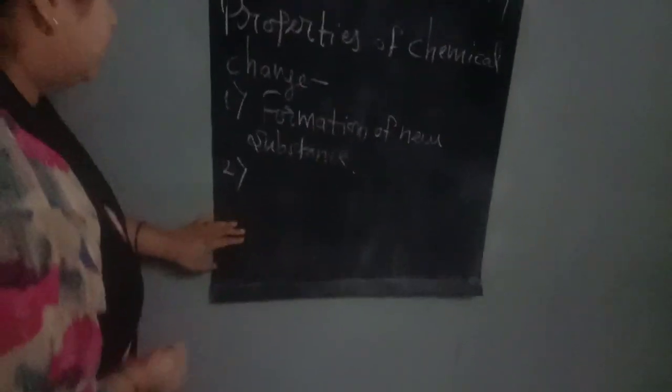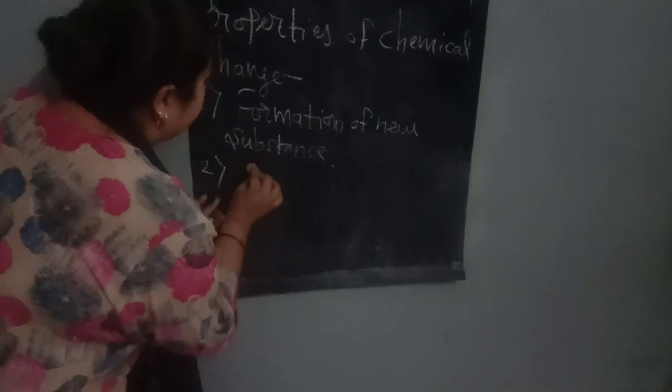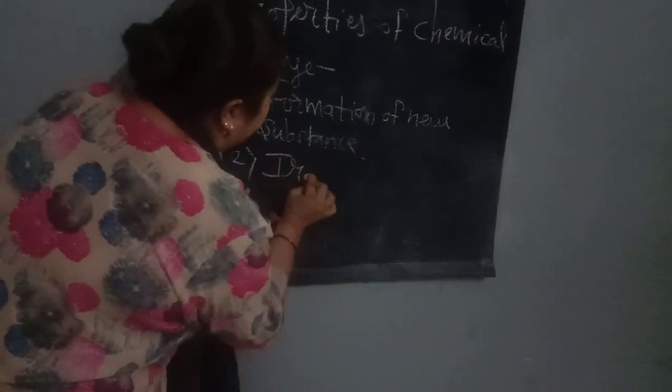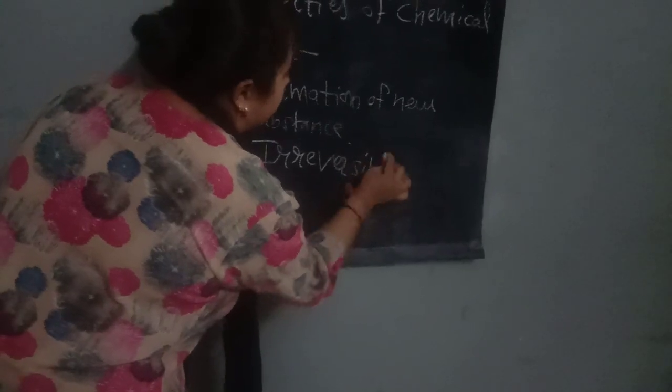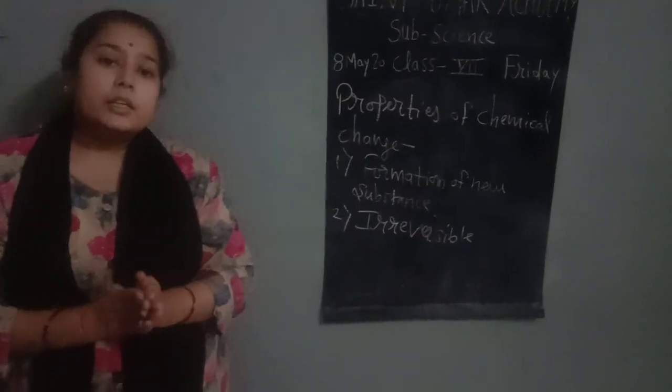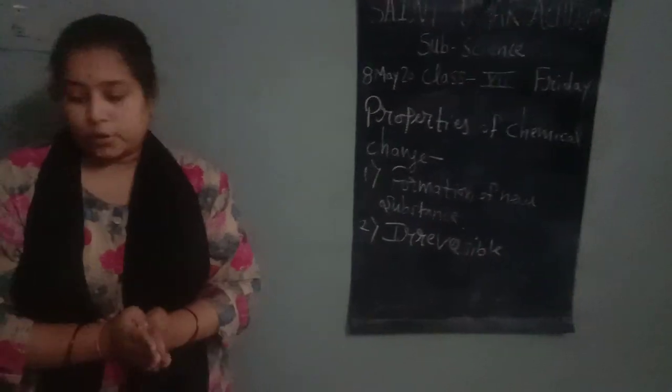Now the next property of chemical change is that most chemical changes are irreversible in nature. Now what do you mean by irreversible? Irreversible means we can't get back our original product.